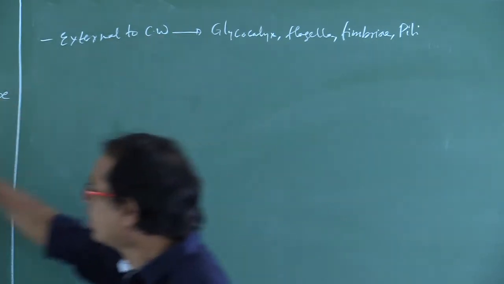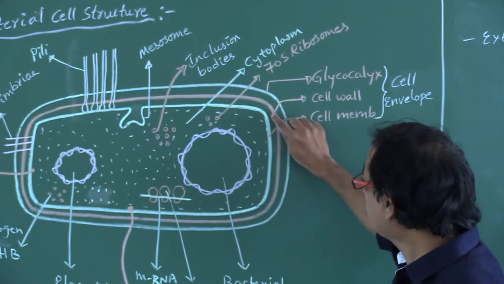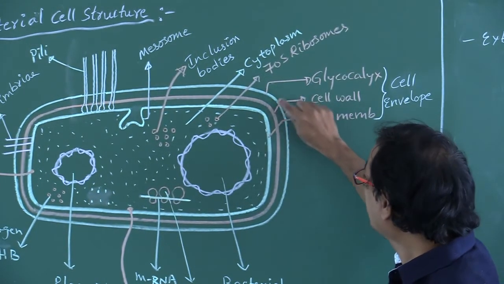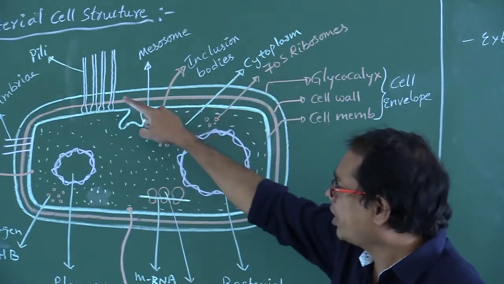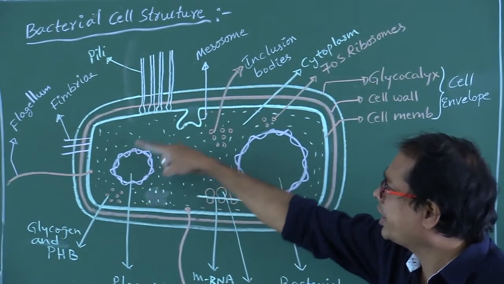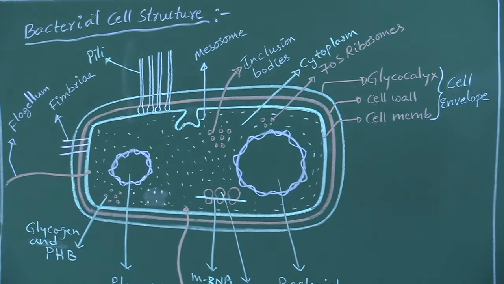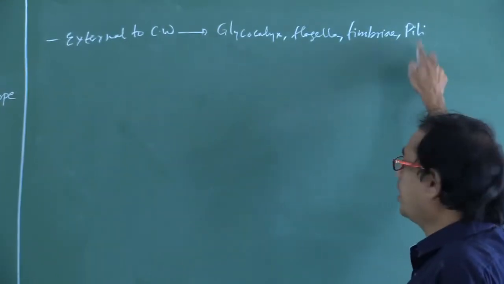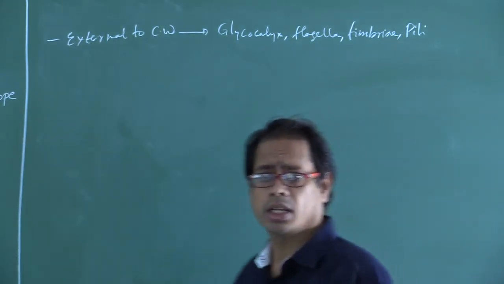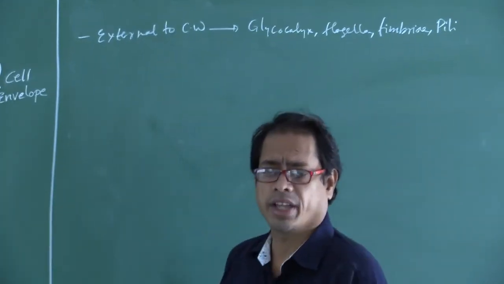Let us suppose this is the cell wall. Outer to the cell wall, what are the parts present? Glycocalyx, and the remaining flagella, fimbriae, sex pili. So these are all about the cell envelope modifications.